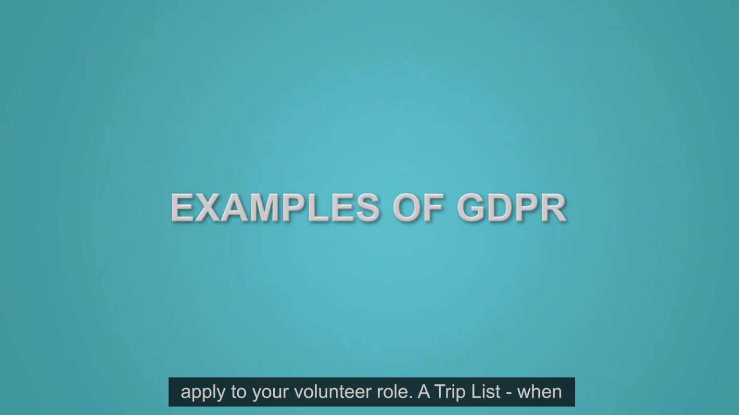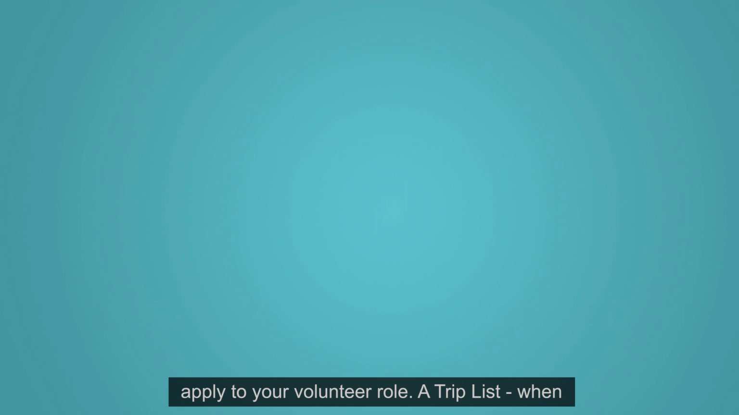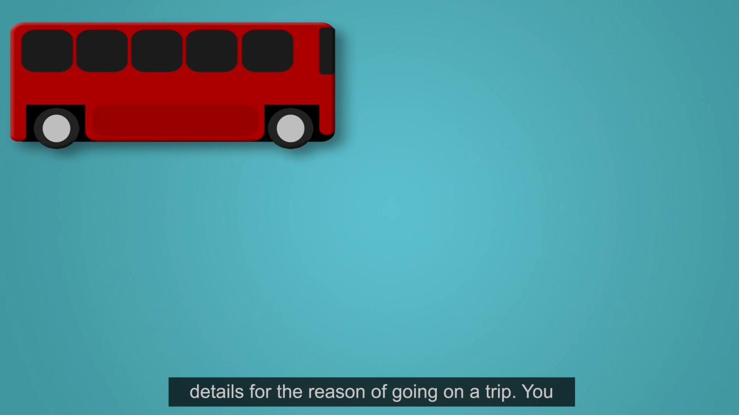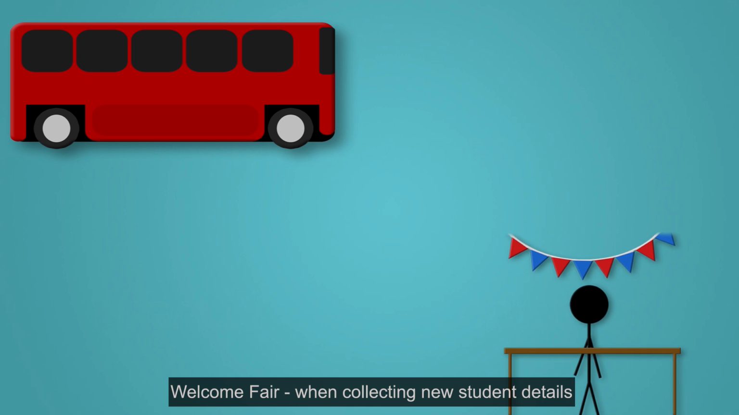Examples of how GDPR might apply to your volunteer role. A trip list. When completing a trip list or collecting personal details for the reason of going on a trip, you must ensure that all details are stored securely and then destroyed once the trip is complete. Welcome fair. When collecting new student details, you are only able to use their data for the purpose that they signed up for. This includes contacting them about the group's activities and how to get involved. You should not share their details with any third parties, and you should not contact them for reasons not related to group activities.